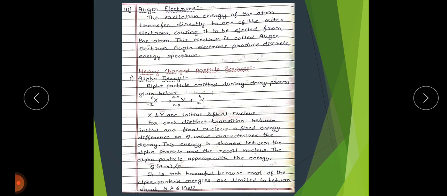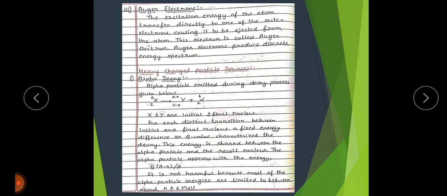The Auger electrons are emitted when an electron beam hits the surface, which creates electron holes in a lower shell. Here the lower shell is K, L or M, and when this hole is created, it is filled by an electron from a higher shell.